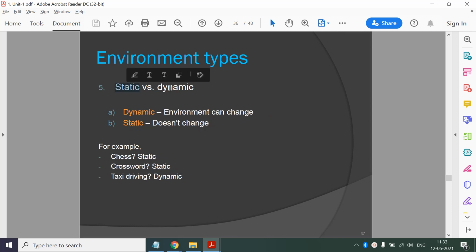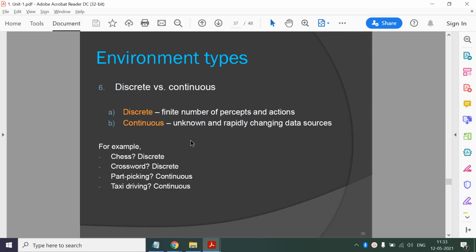Then static versus dynamic. A dynamic environment itself can undergo change, so the environment can change, and in static it doesn't change. So chess is static, and taxi driving is dynamic because other agents are also there in the environment.